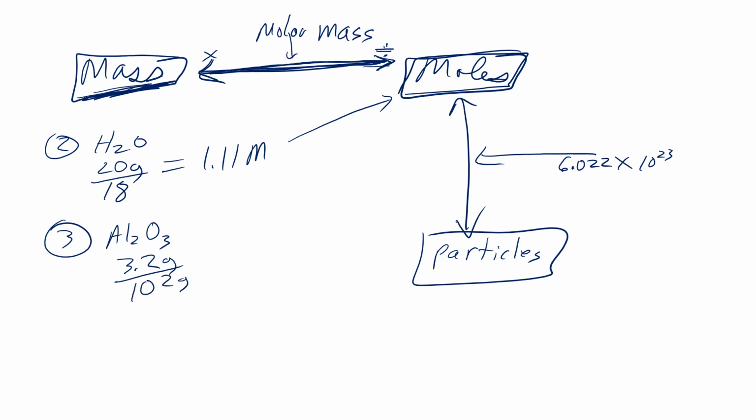Okay, so punch in the calculator 3.2 divided by 102 equals 0.03. There's a lot of other numbers after that. The next one is a 1. We're going to round it to the 3 and keep 2 numbers past the decimal. So 3.2 grams of aluminum oxide is going to be 0.03 moles. All right, and that's how we do that.